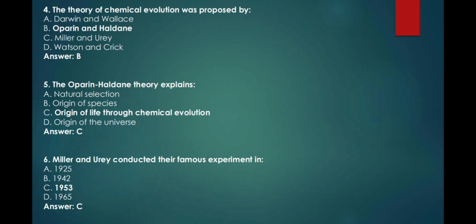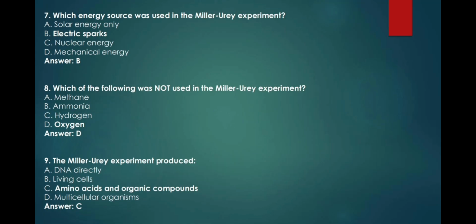6. Miller and Urey conducted their famous experiment in A. 1925, B. 1942, C. 1953, D. 1965. Answer: C. 7. Which energy source was used in the Miller-Urey experiment? A. Solar energy only, B. Electric sparks, C. Nuclear energy, D. Mechanical energy. Answer: B. 8. Which of the following was not used in the Miller-Urey experiment? A. Methane, B. Ammonia, C. Hydrogen, D. Oxygen.